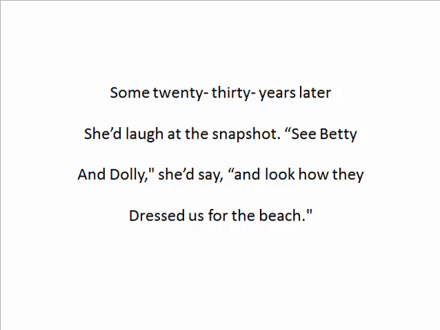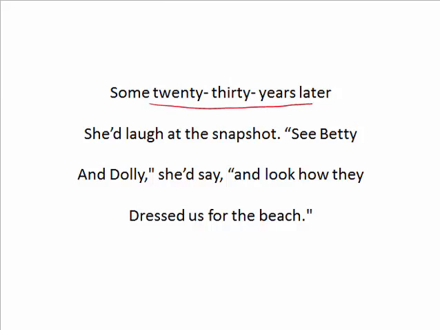Some 20-30 years later, she'd laugh at the snapshot. See Betty and Dolly, she'd say, and look how they dressed us for the beach. Here, 20 or 30 years have passed. In the first line, some 20-30 years later, it means that 20 or 30 years have passed since that photograph was taken.